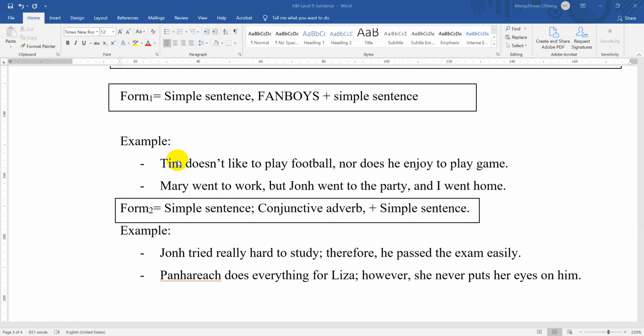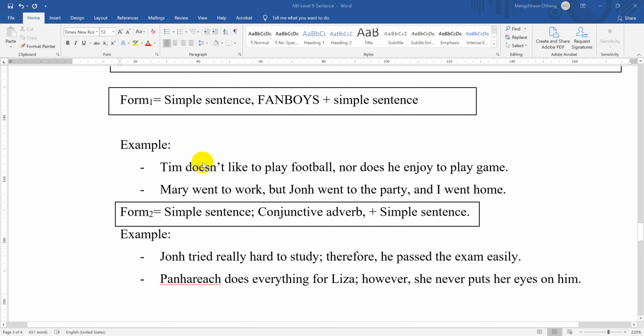Now please take a look at the example. Tim doesn't like to play football, nor does he enjoy the game. You see, from Tim to football, it's a simple sentence, or we call it an independent clause, and it is joined together by a comma. Nor here is a FANBOYS, and after that we have another simple sentence, does he enjoy the game?